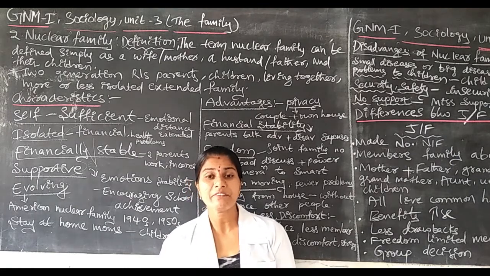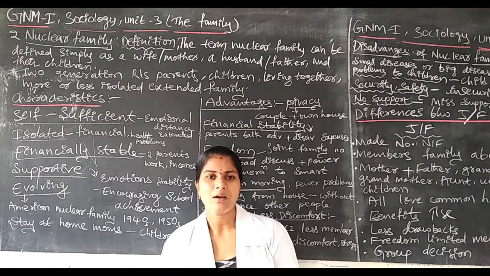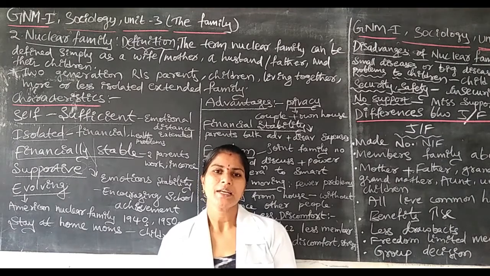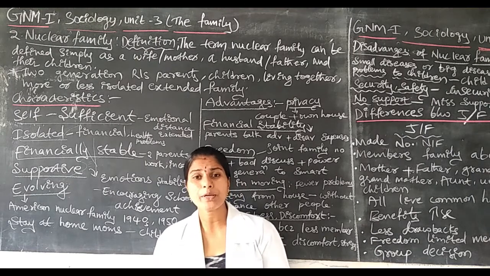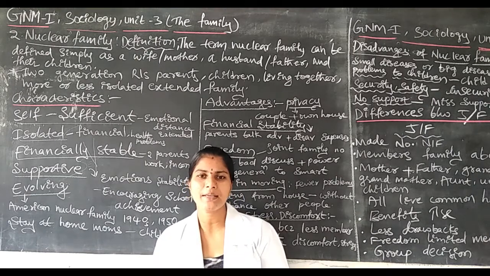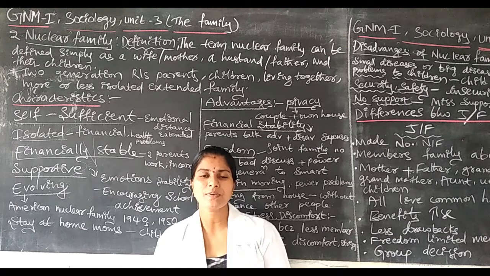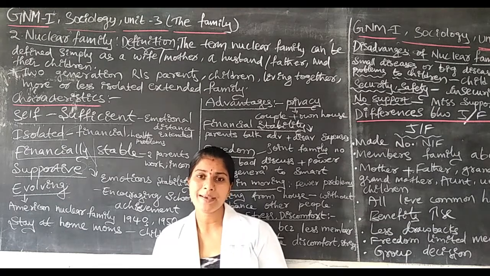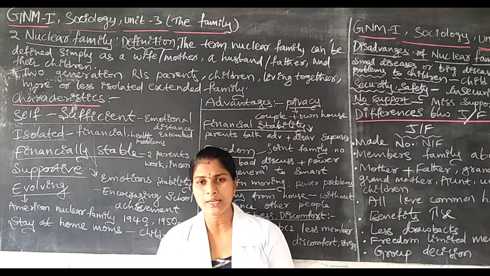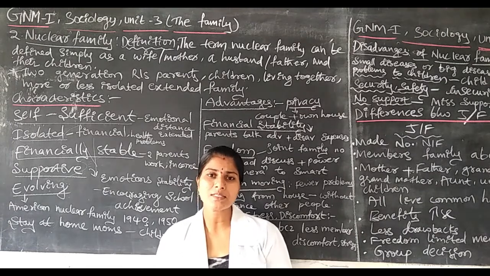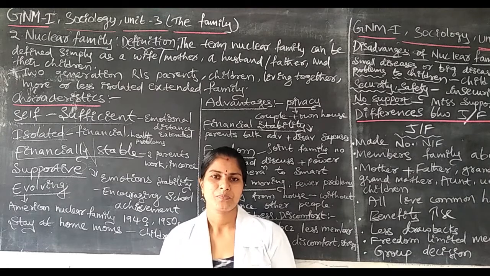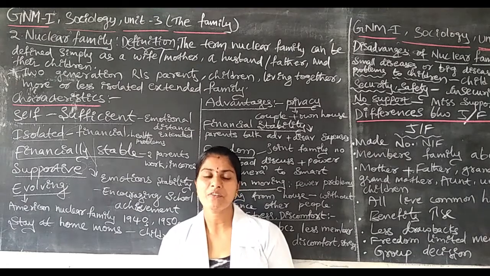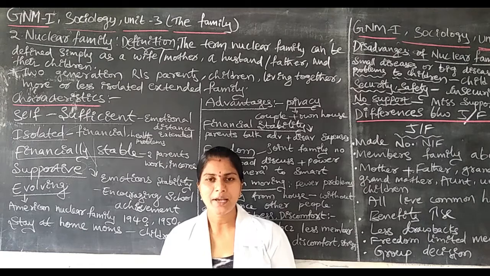Like that they live together and have financial stability. If there is any financial loss, they discuss how to improve our financial stability, what is the better source of income, what is the best source for improving our income, and they start improving their income. This is also one advantage regarding the nuclear family.